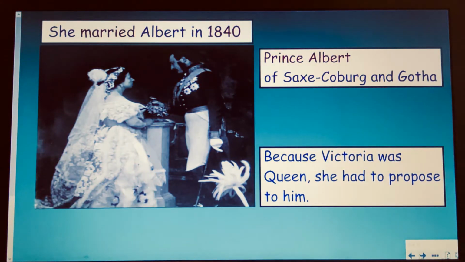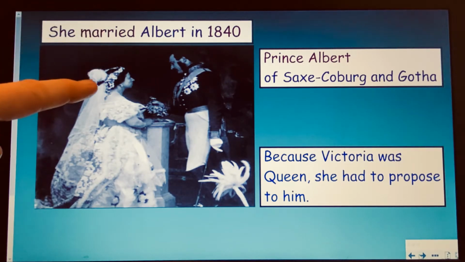Now, she married Albert in 1840, and his title was Prince Albert of Saxe-Coburg and Gotha. But because she was queen, she had to propose to him. She had to ask him if he would marry her. In those days, it was usually the man that asked the lady if they would marry. But because she was the queen, she had to do it.